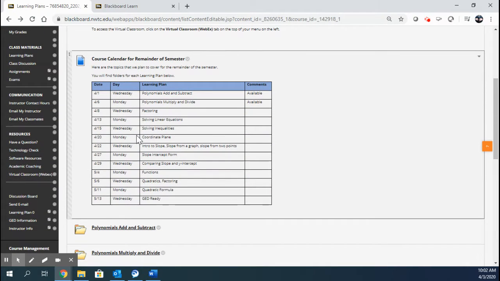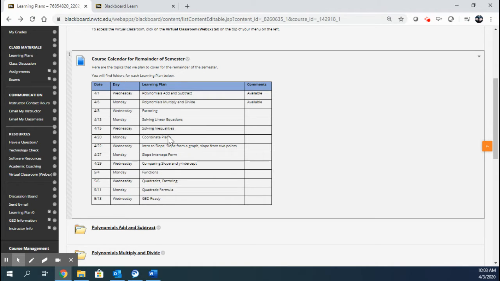Below that, I have a course calendar for the remainder of the semester. These are topics that I plan to cover for each day. I plan to make the learning plan available before the date, like before the day if we were meeting in person, they would be provided. I'd like to make them available beforehand. So when you come to class, say on Monday the 6th, you can come with questions regarding the polynomials multiply and divide. I do plan to just put right here when the learning plans will be available. I'm creating them to be virtual and online friendly right now, so I'm just going to keep populating those as they become available.